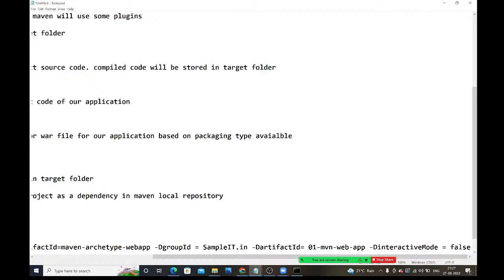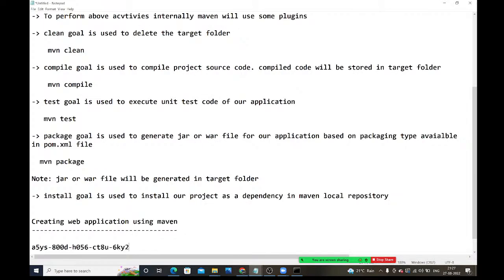Everything it will ask, and you need to enter it in the command prompt. Here I am taking interactive mode false, so it won't ask you to enter the group id, artifact id and so on. Right, guys? So now take this command.